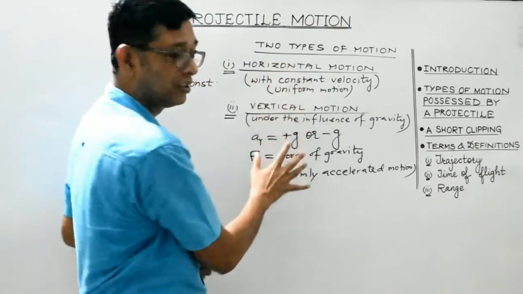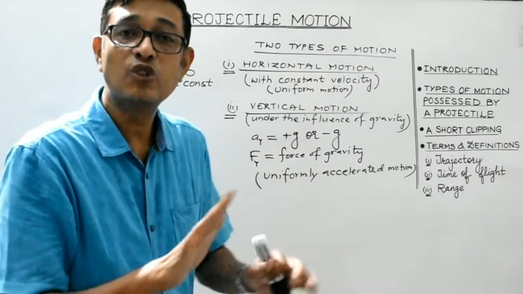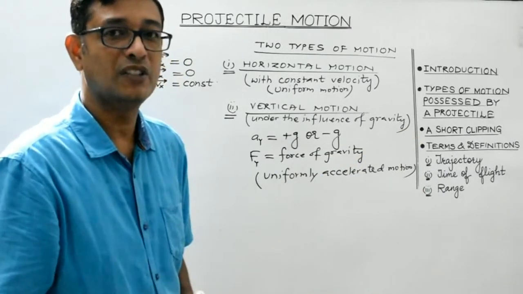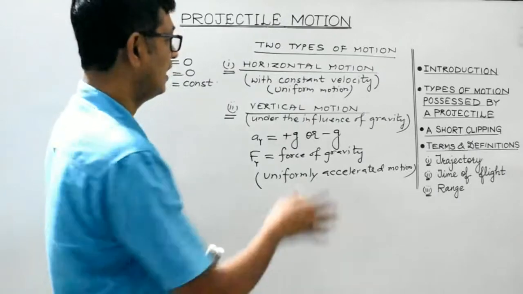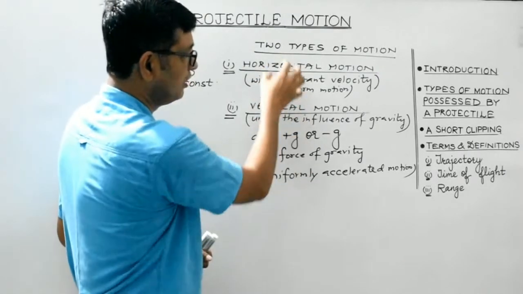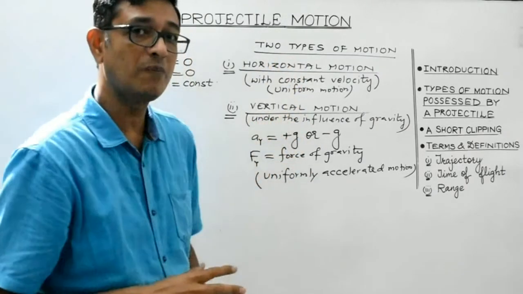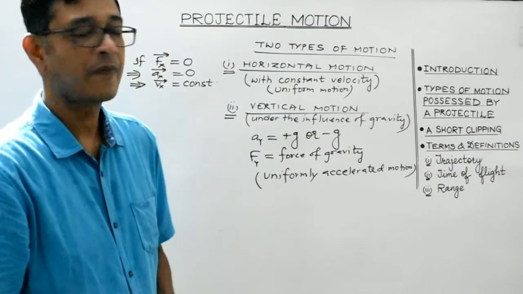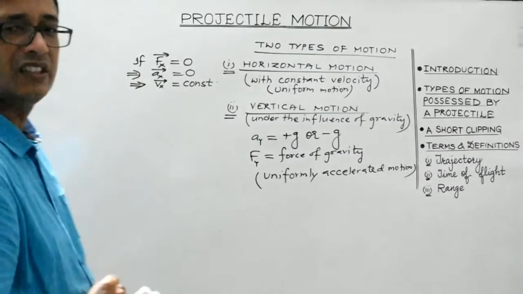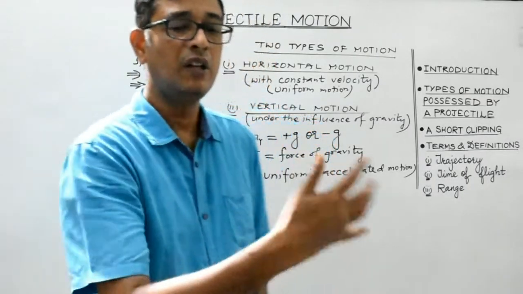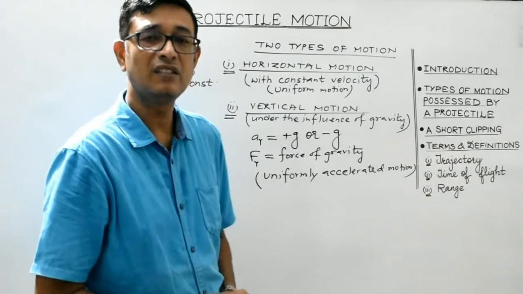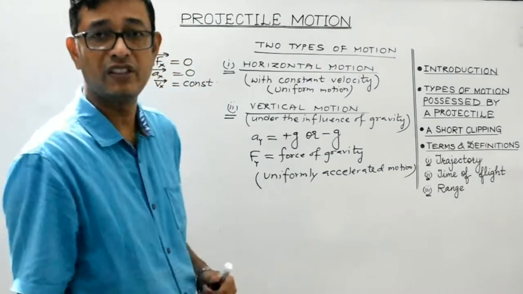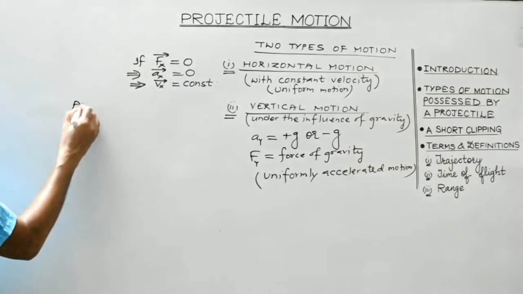And these two motions, it's very important, are totally independent of each other. And Galileo was the first person to have verified the fact that these two motions, horizontal and vertical motion caused by a projectile, are totally independent of each other. Right? So students, there are certain assumptions when we proceed with mathematical derivations. There are certain assumptions which we'll consider while dealing with this topic. So I'll write down these assumptions.